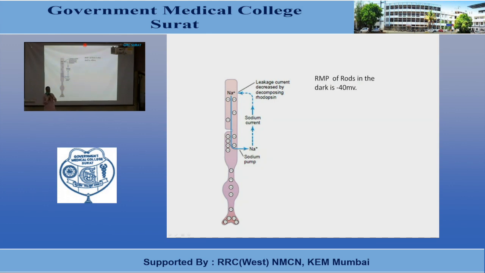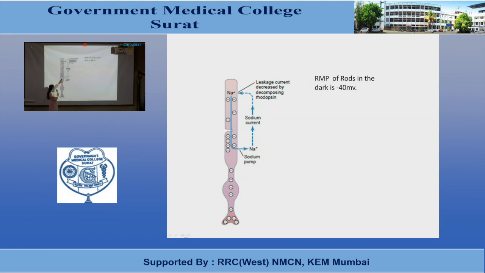Now, how this excitation of rods and cones takes place in the process of phototransduction, for that I will explain to you the movement of sodium ions in the outer and inner segments of the rods and cones. During the dark state, there is a complete circuit or complete current of sodium ions. It flows between the outer segment and the inner segment of the rods and cones.